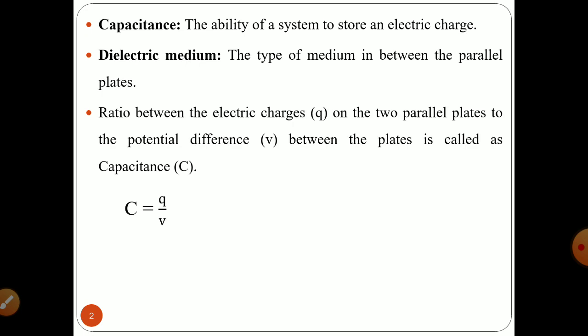The ratio of the electric charge on the two parallel plates to the potential difference between these plates is called capacitance. So you can say that capacitance is nothing but the ratio between the electric charge on the two parallel plates to the potential difference between the plates. It can be given by the equation C is equal to Q upon V, where C denotes capacitance whereas Q and V denote electric charge and potential difference.